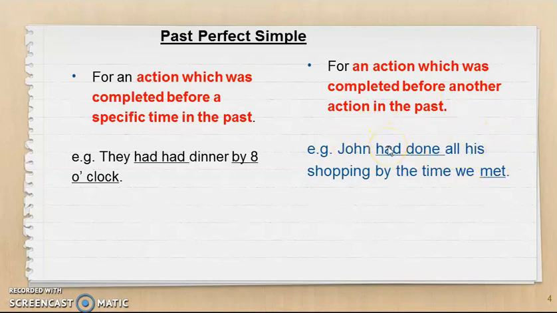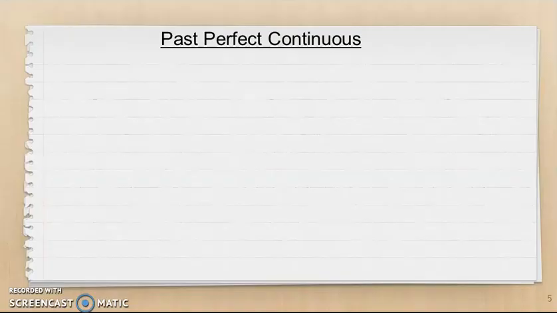You might be wondering why we cannot use present perfect tense. Present perfect tense is used when we are talking about an action that was done not too long ago. But both of these actions have been completed in the past. That is why one must be in past tense, and the other one must be in past perfect simple tense. Okay, how about past perfect continuous tense?